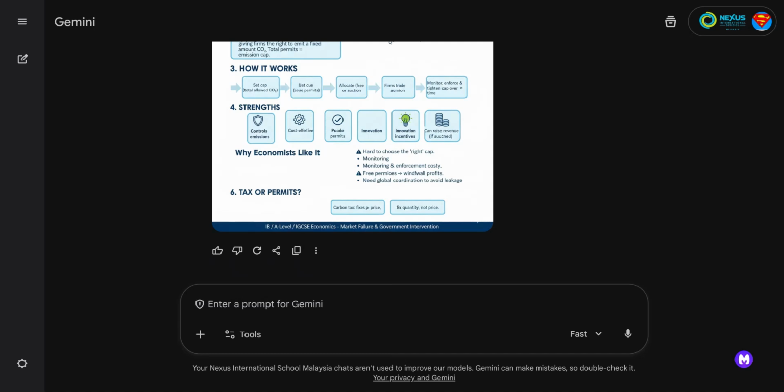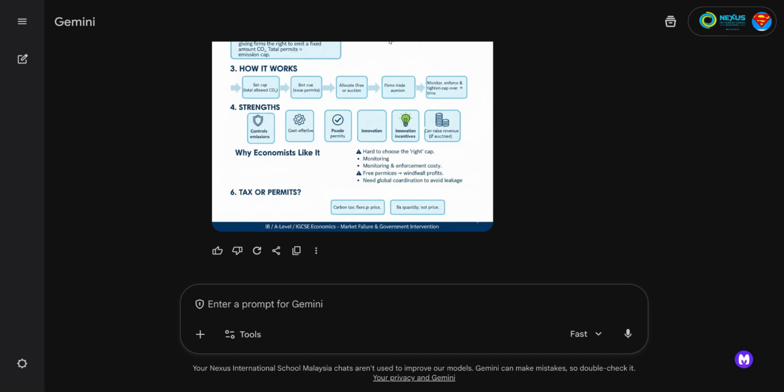Now, I've discovered something just recently. I was wanting to do some infographics, some things to help my IB economics learners to understand concepts, and particularly at the moment, market failure and tradable permits. So I heard that Gemini was really good at creating infographics. So what I ended up doing was going to Gemini and having a wee play.